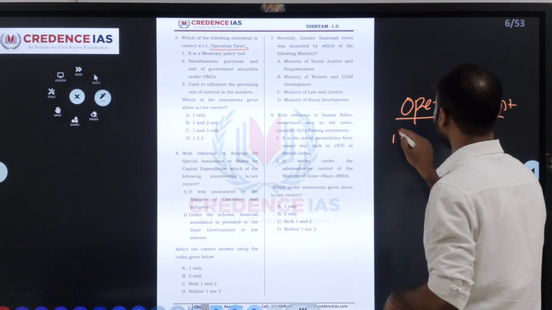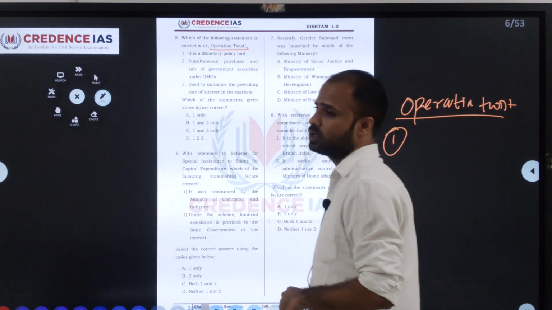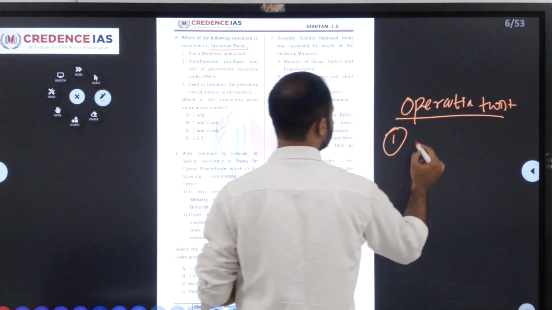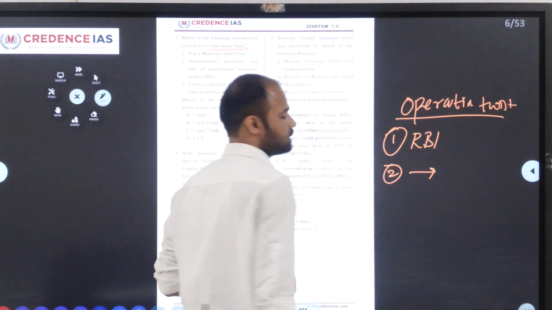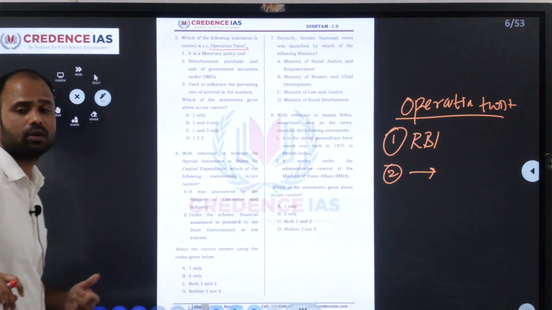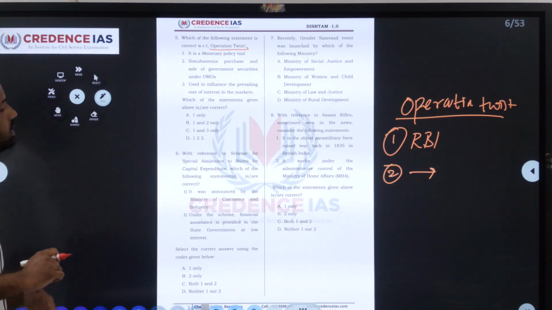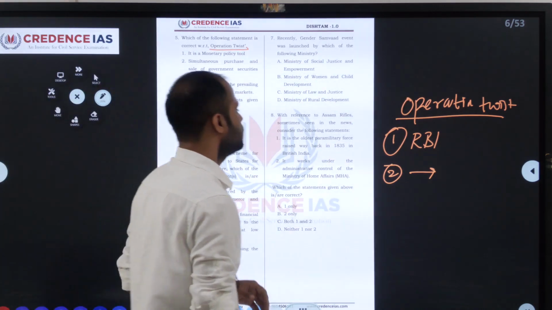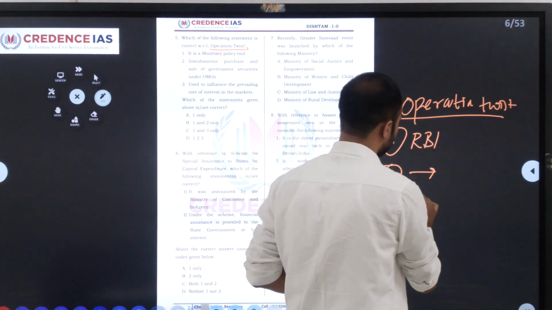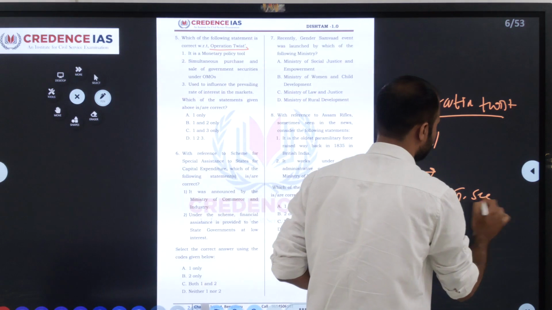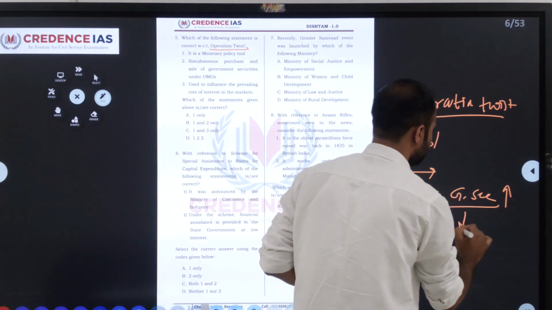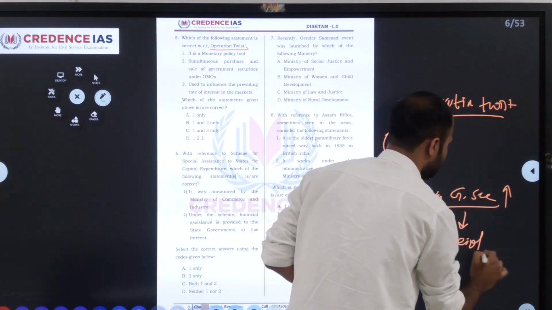In this scheme, what happens? It's a monetary policy tool of RBI, in which RBI sells short-term government securities and buys long-term government securities. In this, the demand for long-term government securities will increase, but their yield will decrease.